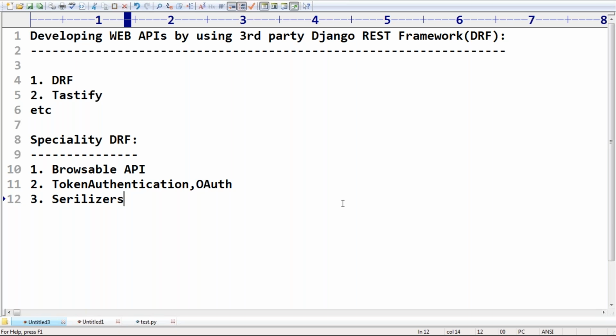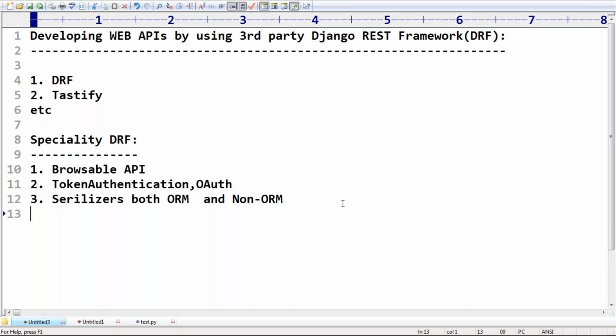But DRF provides inbuilt serializers. We are not required to do those conversions on our own. Remember that serializers support both ORM databases and non-ORM databases. ORM and non-ORM, both are supported by the serializers concept. Such type of serialization you can expect by default from the DRF.